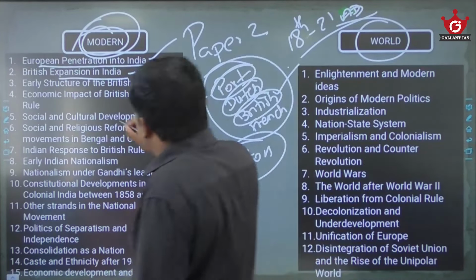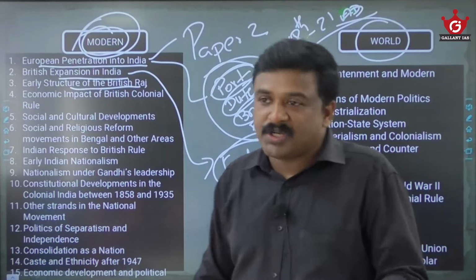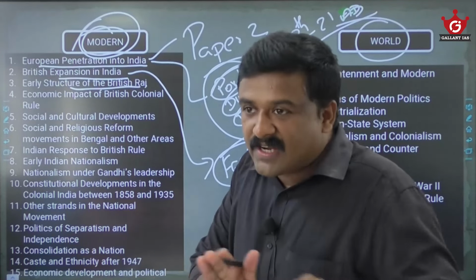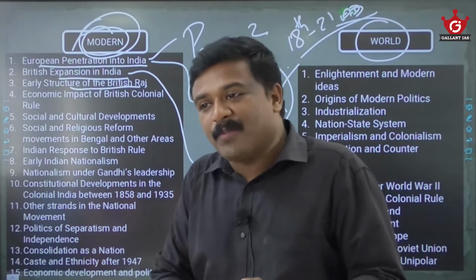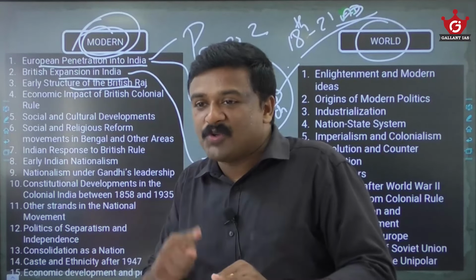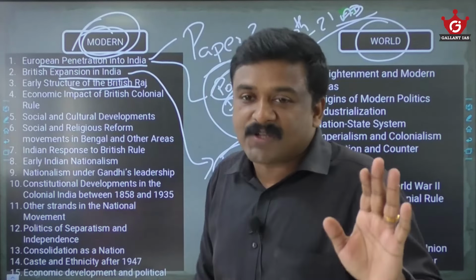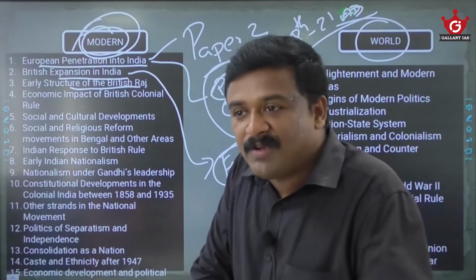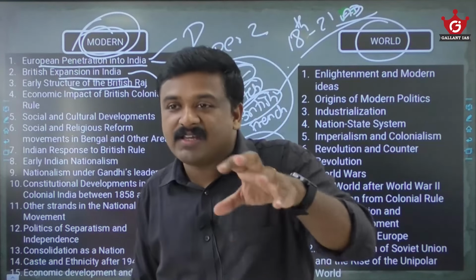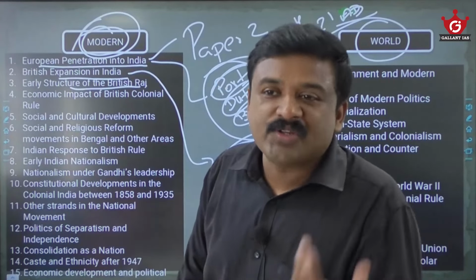Then see the early structure of the British Raj: administrative structure, revenue structure, judicial structure, or economic structure. How did the East India Company rule India? What are their economic policies, revenue policies, tax collection policies, their education policy, their administrative policy, their legal judiciary system, etc. We are covering that there. It's equally important for your GS. Think about it. Isn't it important? Of course it is important.